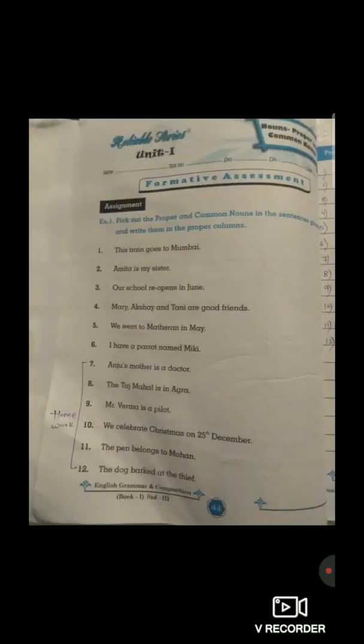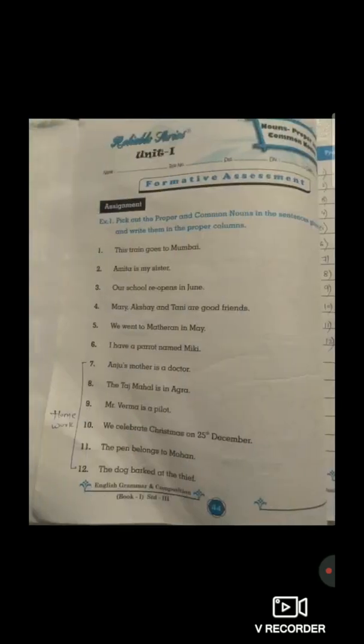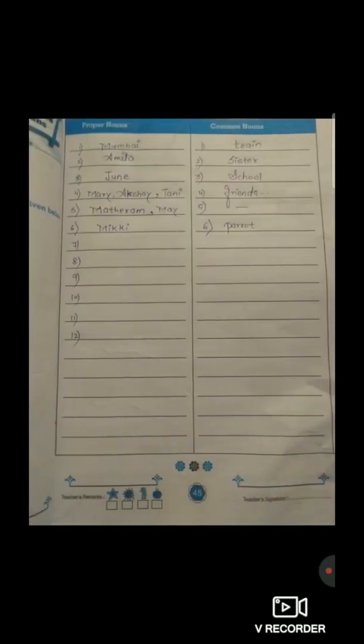So students, now the second one, Amita is my sister. Students, Amita is the proper noun, right? So we have to write it down in the proper noun. Sister is the common noun. So I have written the answer on the common noun side. Now the third one, our school reopens in June. Students, school is the common noun. So I have written the answer in the common noun. June is the month name, means it's a proper noun. So I have written it on the proper noun side.